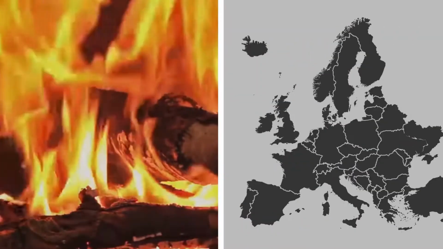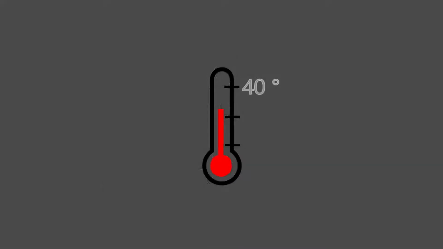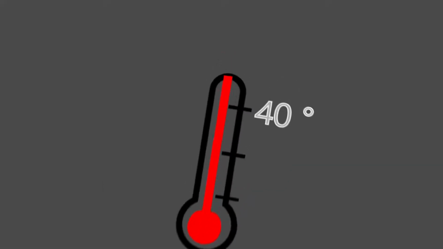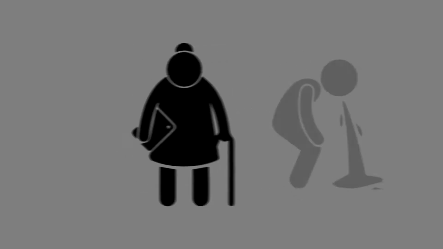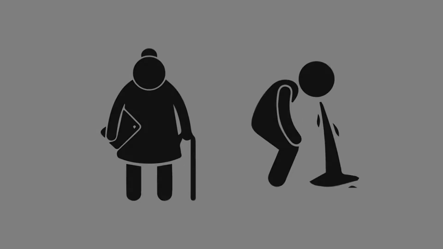August 2003. A heat wave is breaking out in Europe, with expected temperatures of 30 degrees and even higher. About 80,000 more people than usual will be affected this month. Especially older people and people with pre-existing conditions will be affected. But why is it like this?